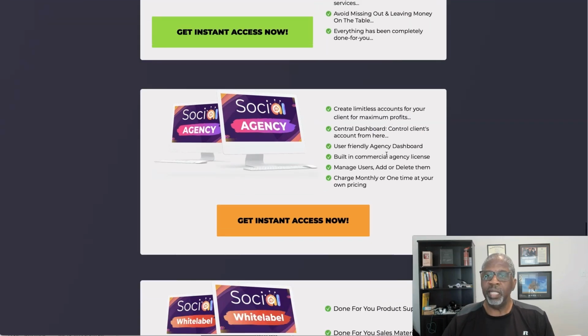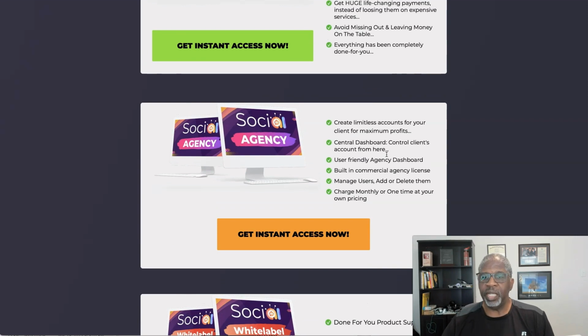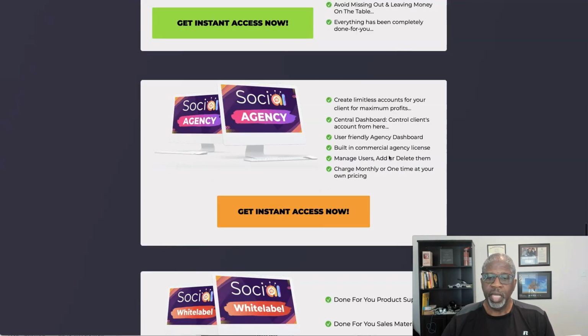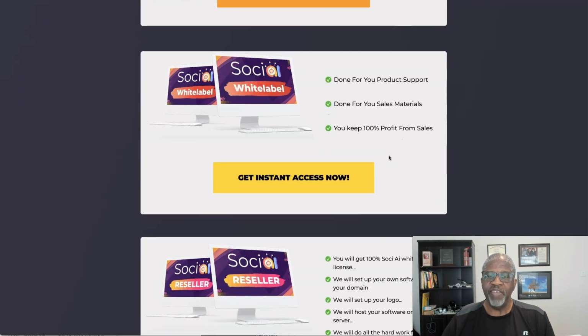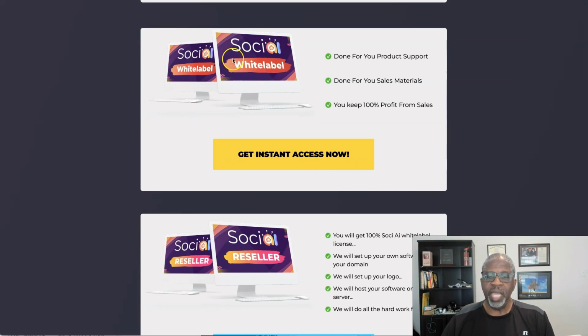And then we have Soci AI agency. So you can create limit accounts for your clients for maximum profits, a central dashboard that controls all of your clients' accounts and more. And these last two have been mixed up. So this white label is actually the reseller. So the reseller, you get done for you, a product support, done for you sales material, and you keep 100% of the product by reselling Soci AI.